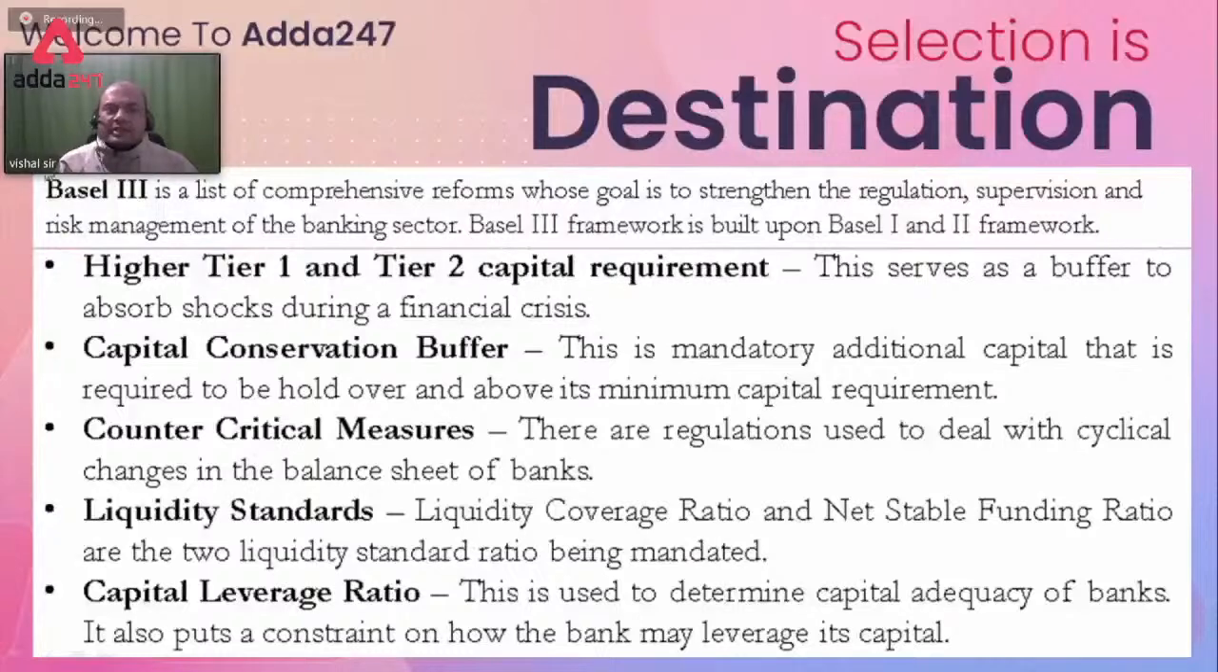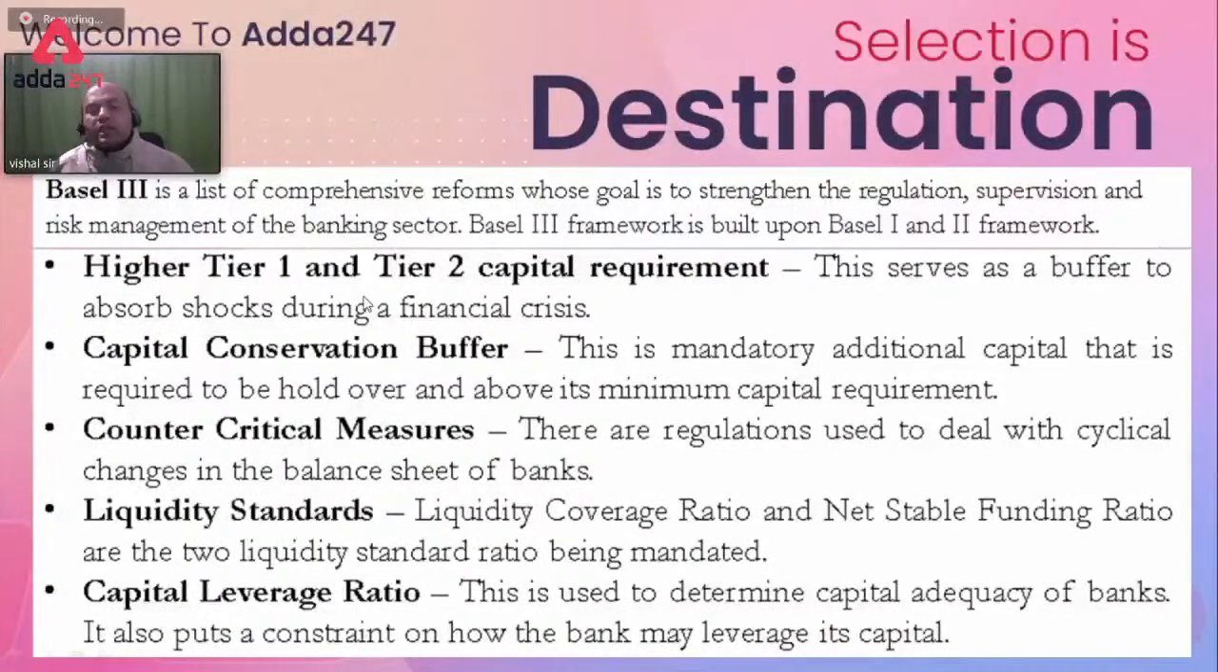See here, Basel 3 generally takes the broader view, not on an individual bank basis, but on the banking system as well. Now, what are the peculiarities of Basel 3? See this. Higher tier 1 and tier 2 capital requirement. This serves as a buffer to absorb shocks during a financial crisis. So, what is tier 1 capital? I've covered this in my earlier lectures. What is tier 2? Earlier lectures. So, we'll give you one-liners.